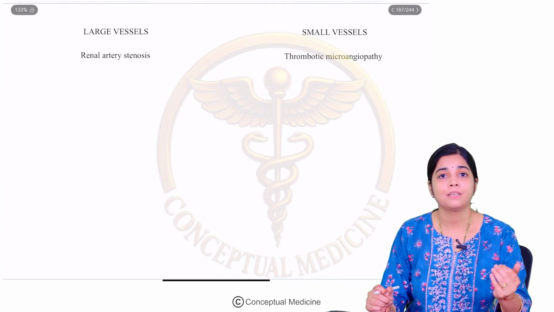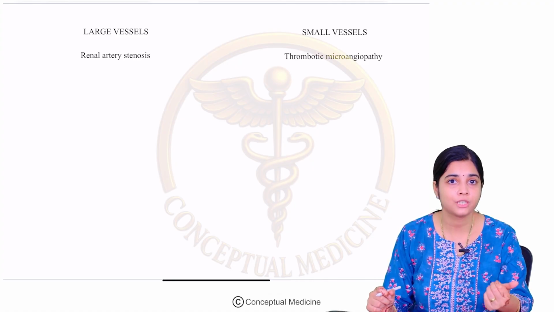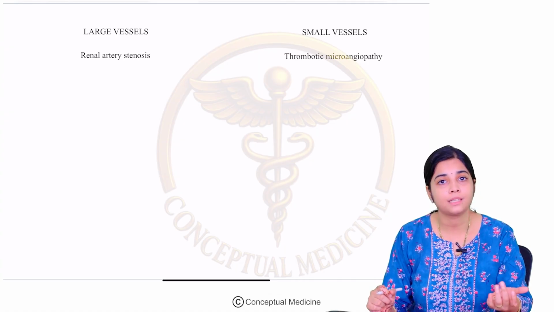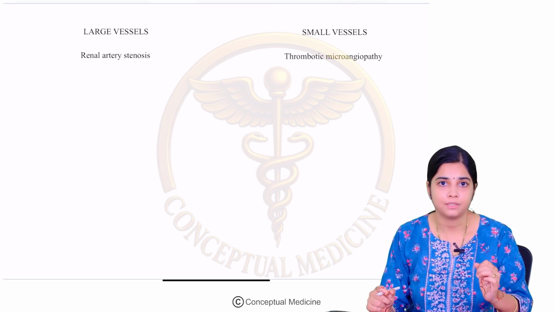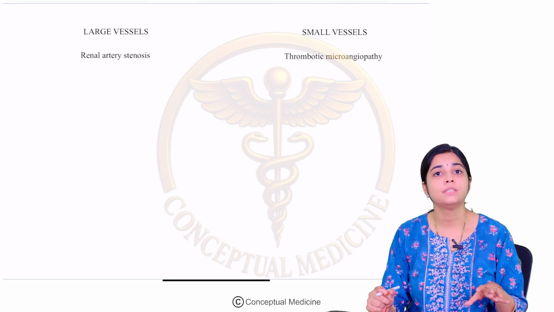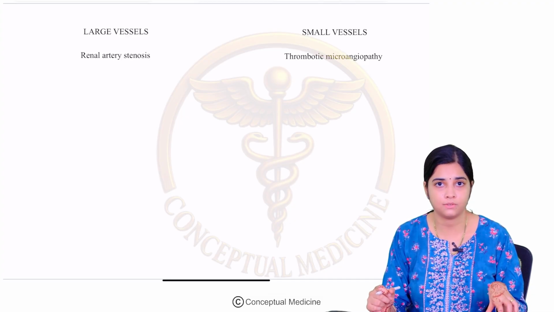So, when we speak about the vascular disease of the kidney, we are looking at both the large vessels, which includes the renal artery, and we look at the small vessels, right? The small vessels which basically include your segmental arteries and your capillaries, right? So, the disorders which affect these large vessels or small vessels are your vascular disorders of the kidney.